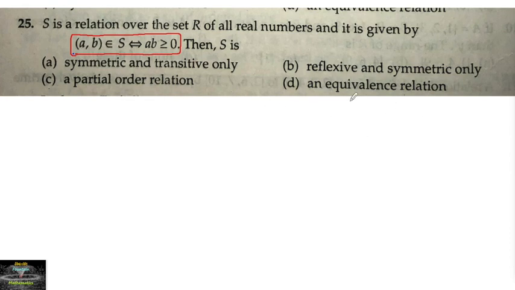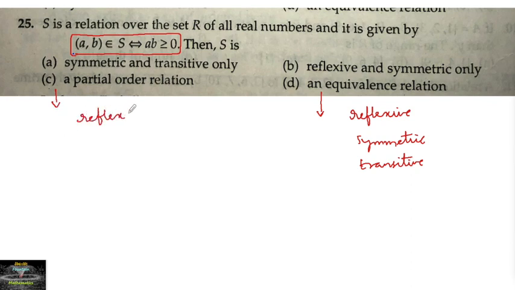relation. So an equivalence relation means you need to prove whether it is reflexive, symmetric, and transitive. All three must be proved. And in the case of partial order, we need to prove that it is reflexive and transitive.